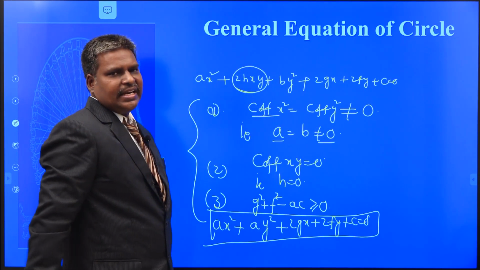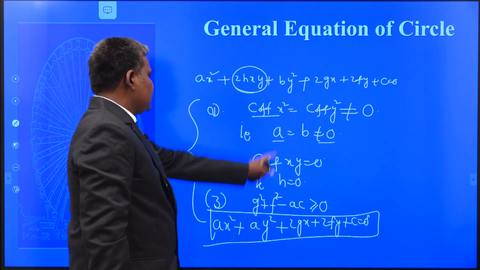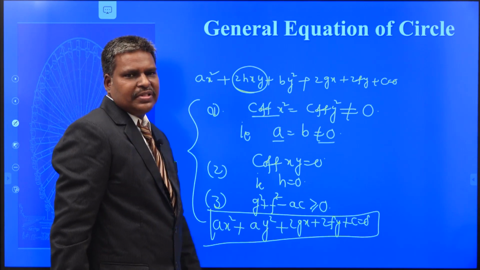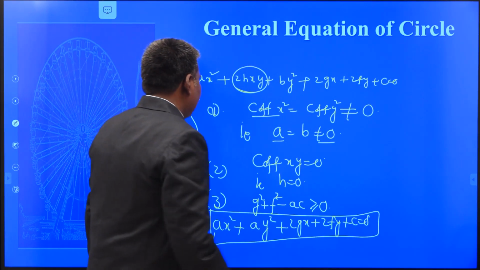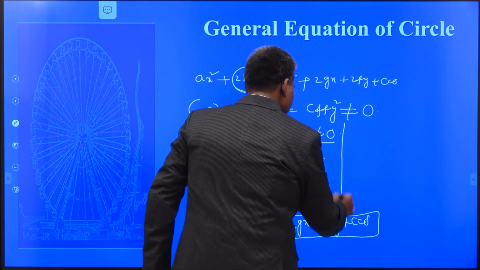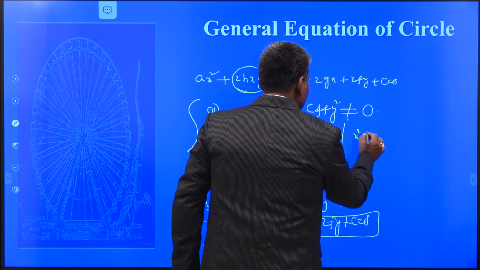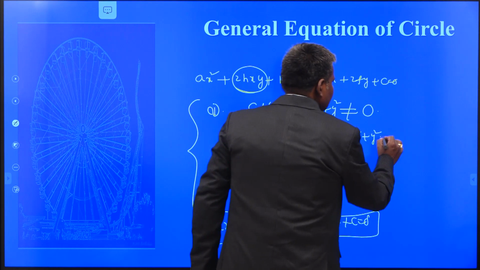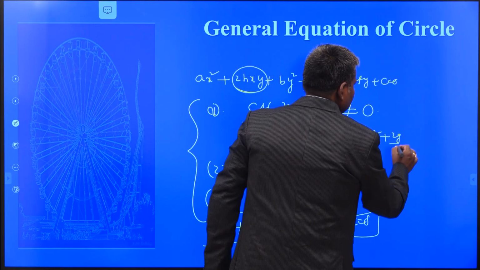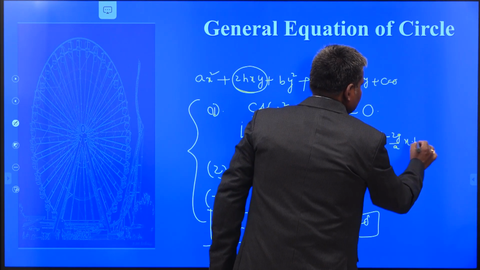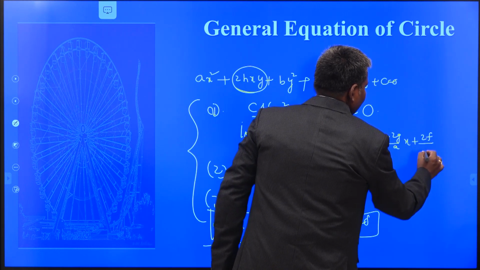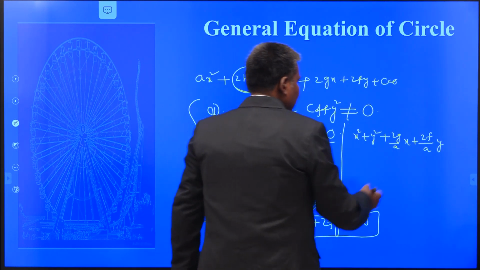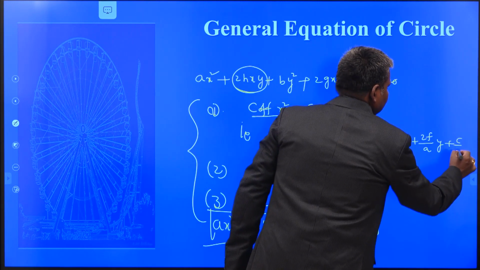How to find the center and radius of this equation? Since a is not equal to 0, immediately without fear you can divide the equation by a. What happened? That is x square plus y square plus 2g by a x plus 2f by a y plus c by a equal to 0, because your b is equal to a.